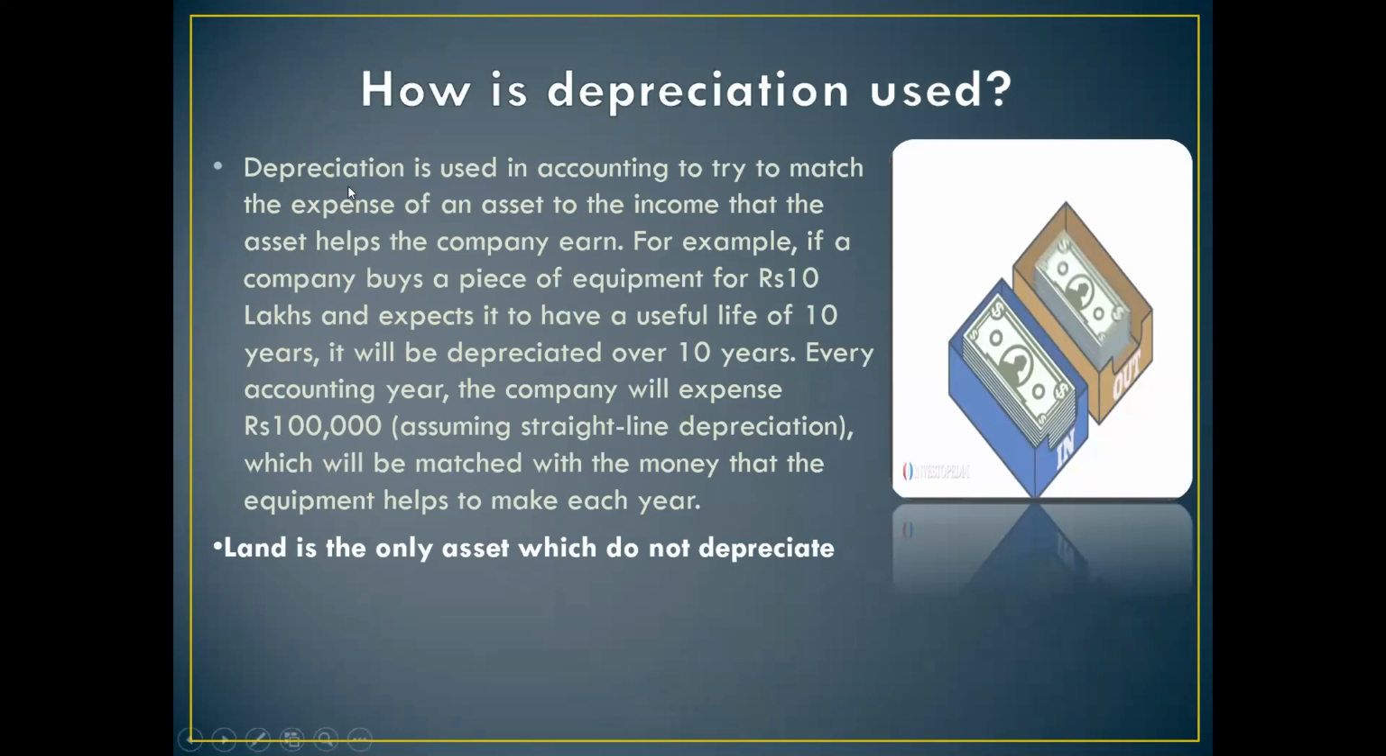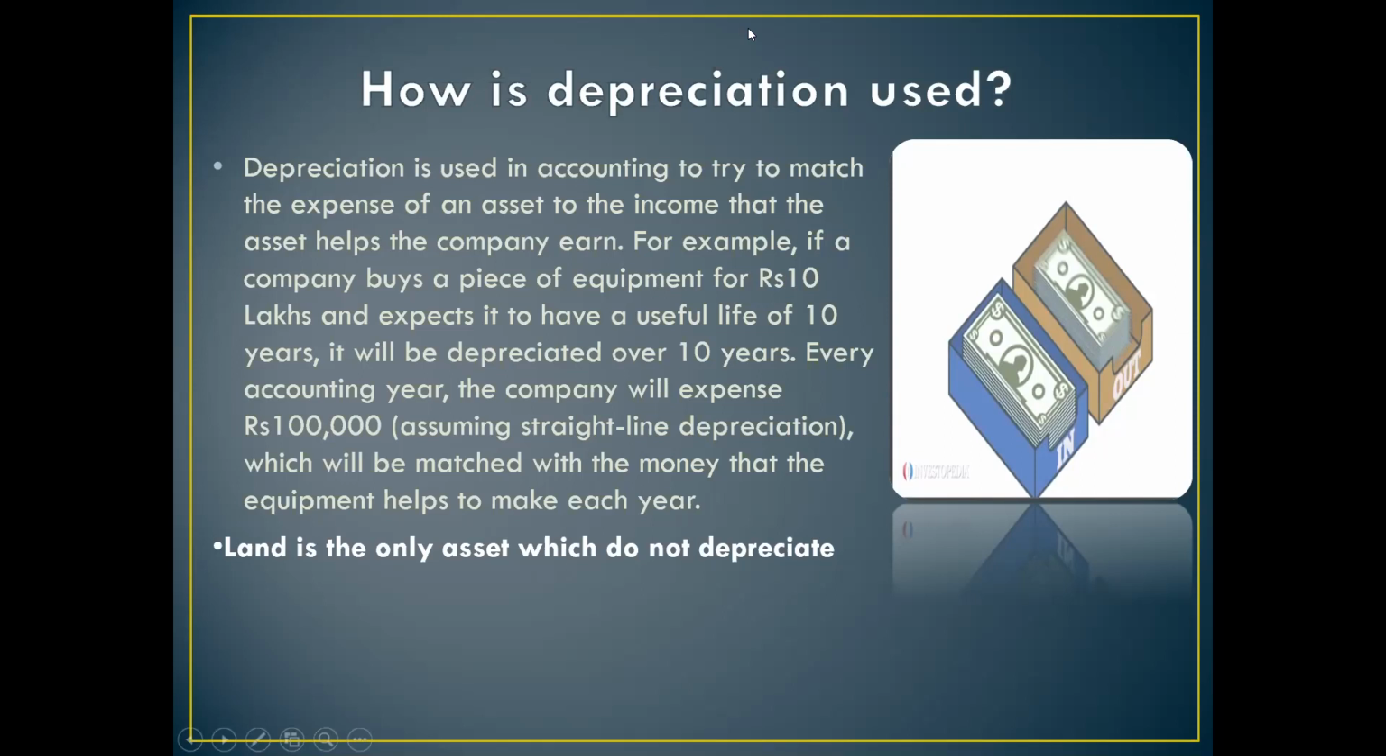कि depreciation accounting में हम क्यों charge करते हैं? हम जो asset use कर रहे हैं, asset को use करने का जो expense है, हम उसको charge कर रहे हैं against the income. Which income? Which that asset has helped the company to earn. For example, if a company buys a piece of equipment for rupees 10 lakh